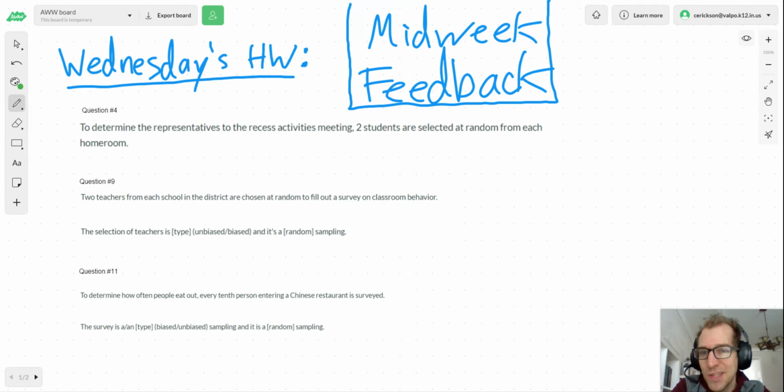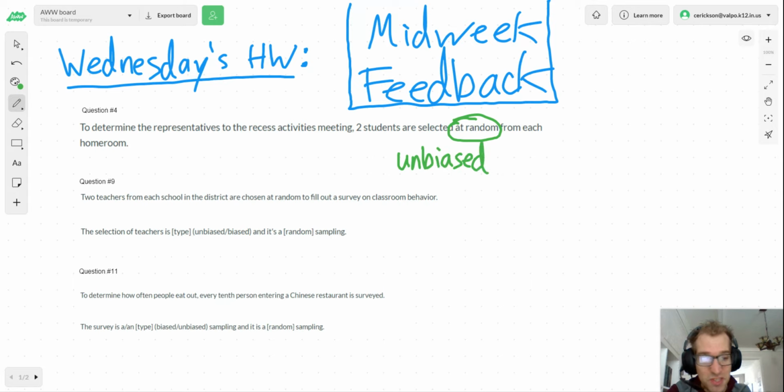So Wednesday's homework, we've got 4, 9, and 11 are the question numbers here. And so let's talk a little bit about this sampling and the biased, unbiased stuff going on. So question 4 says to determine the representatives to the recess activities meeting, two students are selected at random from each homeroom. So first of all, notice they are selected at random here. So the fact that they're at random means that it's unbiased here. We know a pretty good way to do it is random sampling. It's a pretty trustworthy route here.